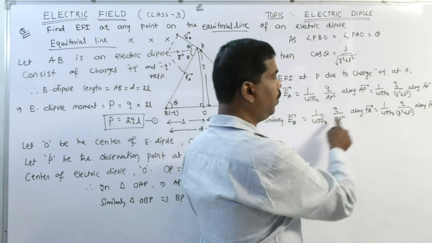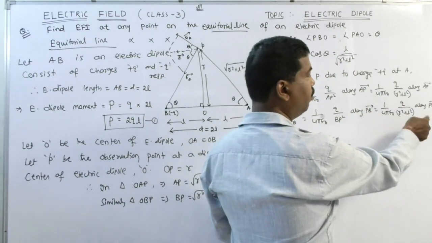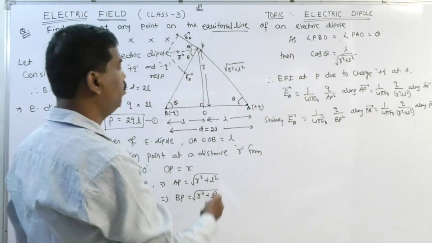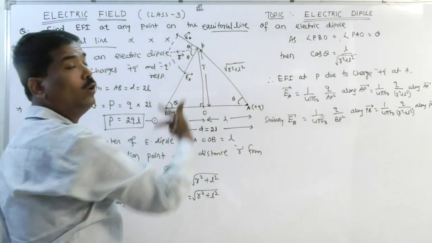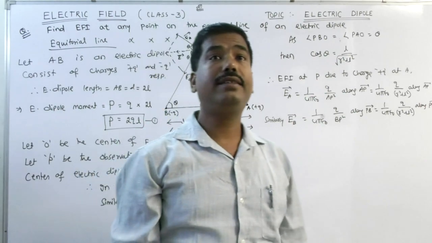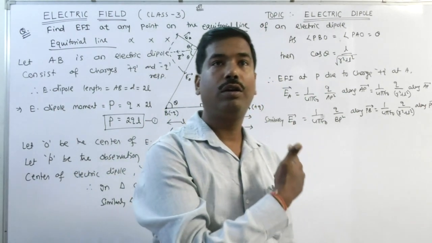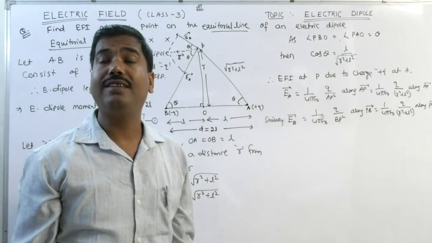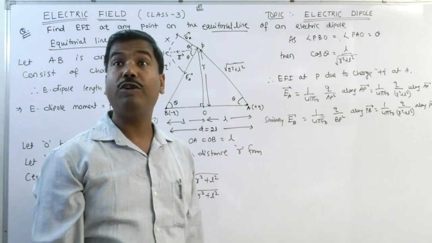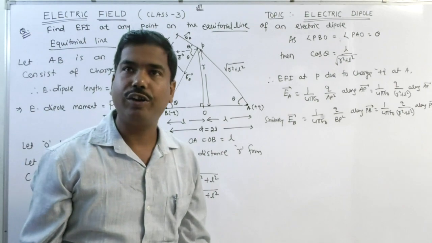EA vector and EB vector are equal in magnitude but different in direction, because EA vector will act in such direction, and if these are taken as the two adjacent sides of a parallelogram, then their diagonal will represent the resultant. So we can find the net vector by using the vector addition law.